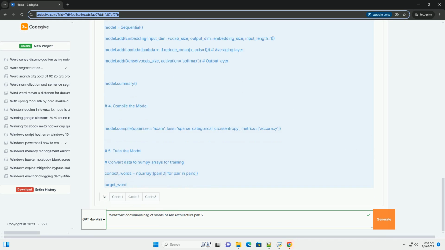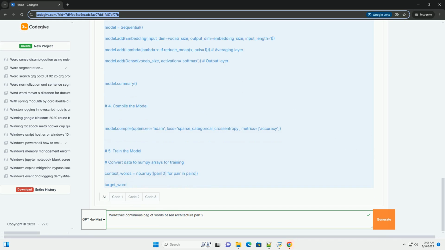Optimizer: an optimization algorithm, example stochastic gradient descent, SGD, Adam, is used to update the weights of the model to minimize the loss function. 2. Code example, TensorFlow/Keras. Here's a code example using TensorFlow/Keras to implement CBOW. I will provide explanation for each part.